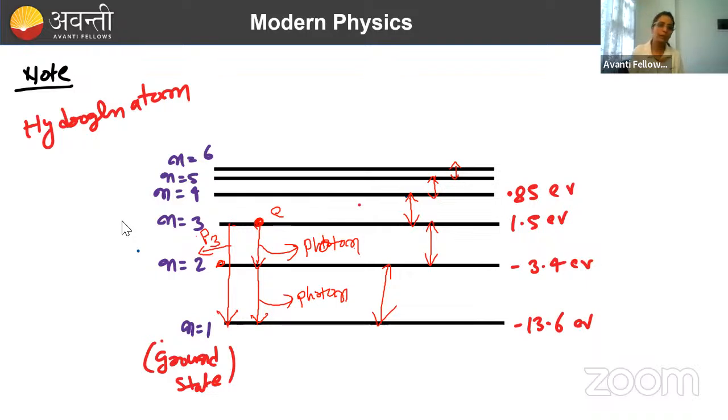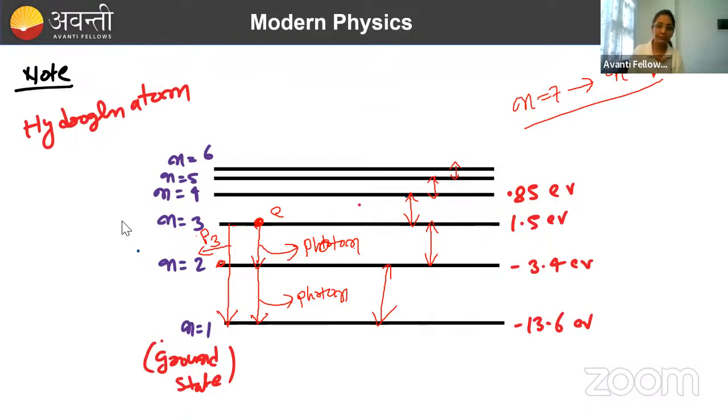Done. So from here, what kind of questions can come? It may ask you, suppose an electron is transitioning from n equal to 7 to n equal to 1. So how many different kinds of photons can be released? How will you calculate that? There is a simple formula, permutation combination we can apply here.